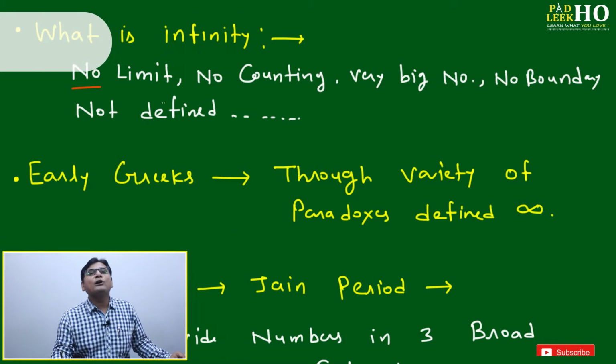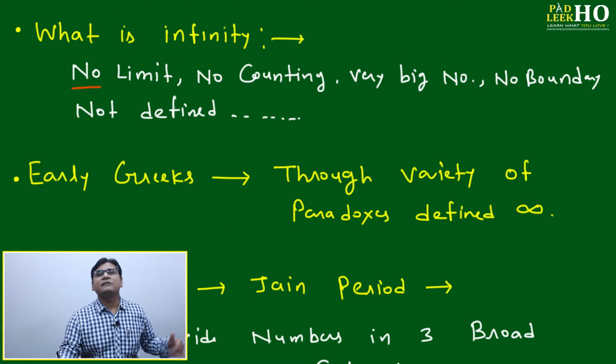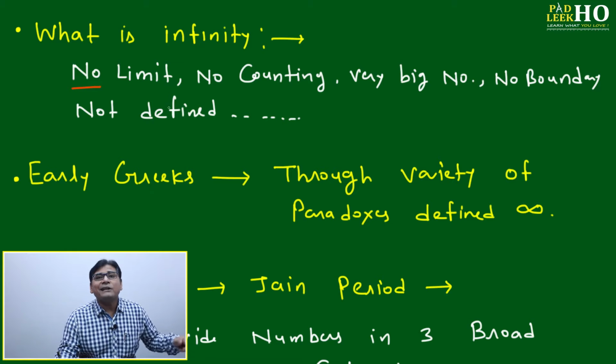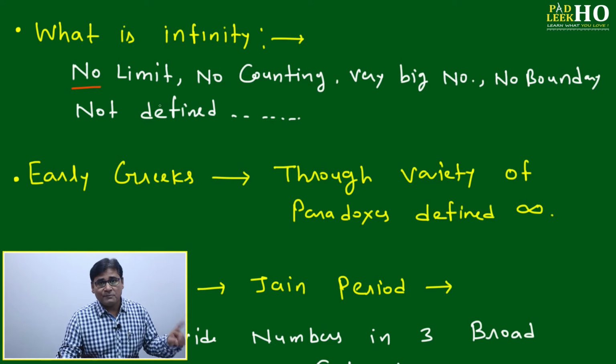The first is where no limit is there, meaning no limitation. If you take any number like trillion of trillion, billion of billion, but still you are not getting the desired result, then you can say it is an infinite number. That is one of the absolute definitions.